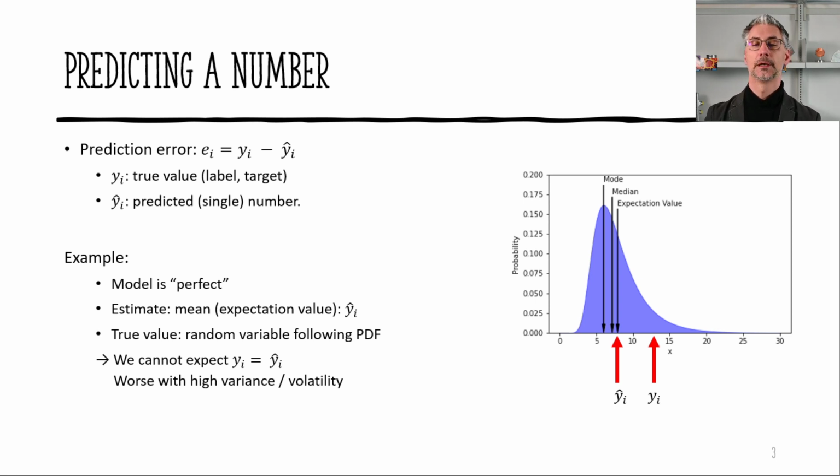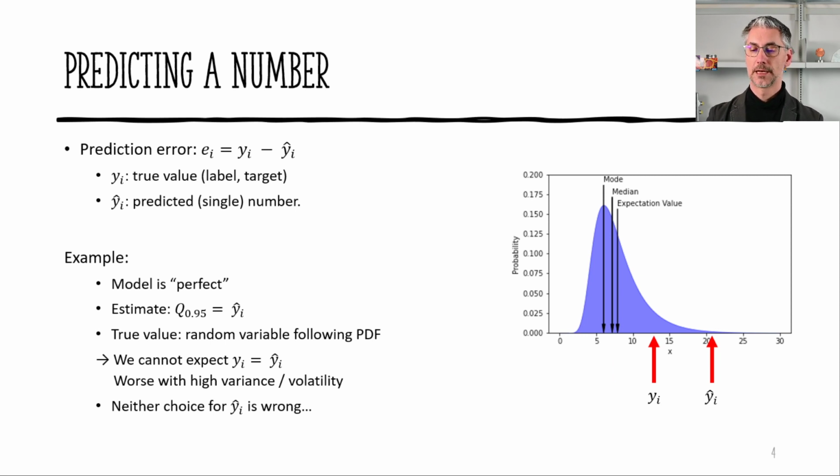The true value, however, is a random variable following this probability distribution. And as you can see, if we have a large variance or long tails, we cannot expect those two values, y and y hat, to coincide, at least in principle even. This gets worse and worse if we have higher variance or longer tails. Even if the machine learning model is perfect, we cannot assume that this prediction error defined by the difference between those two single numbers is getting close to zero.